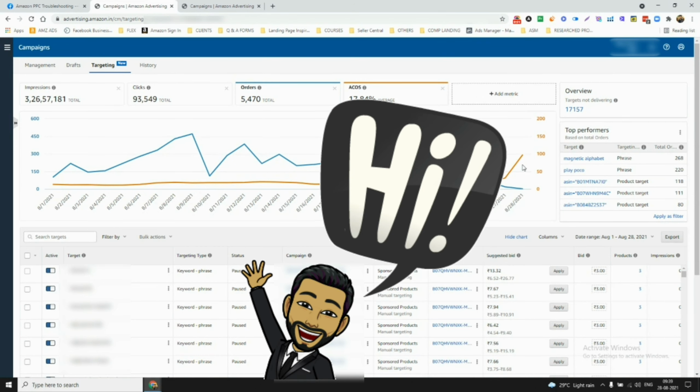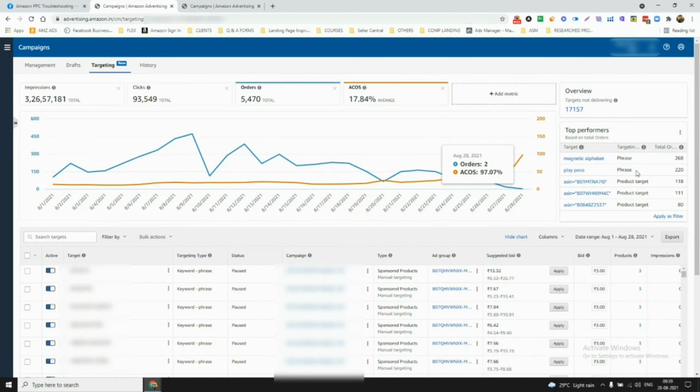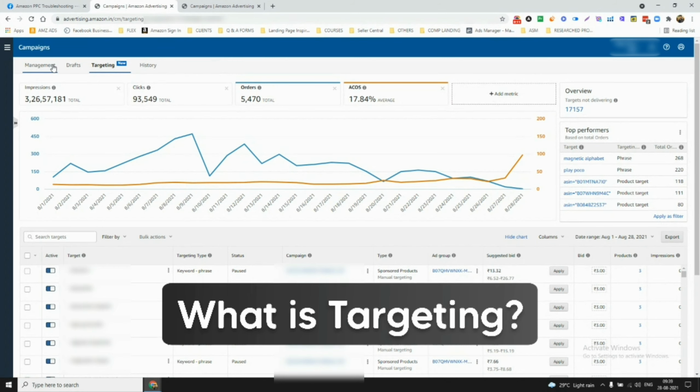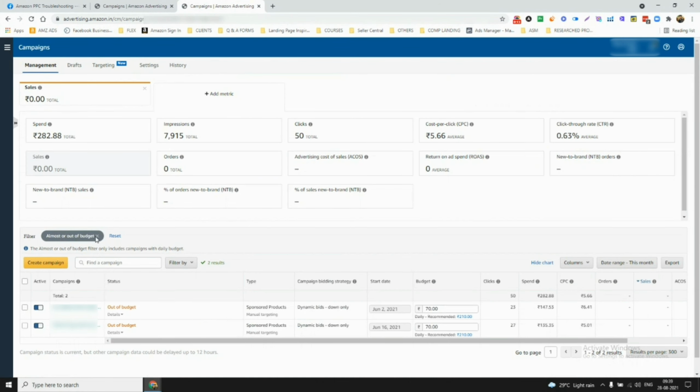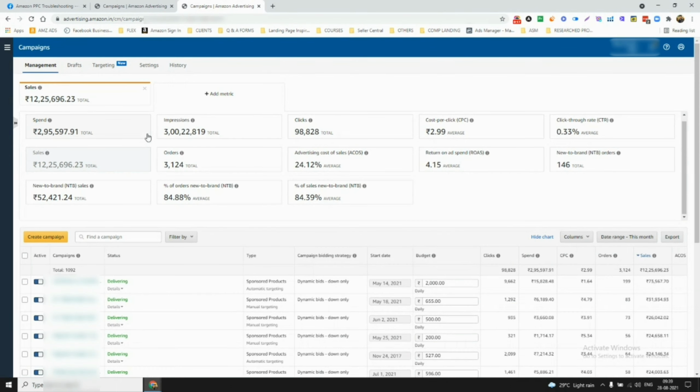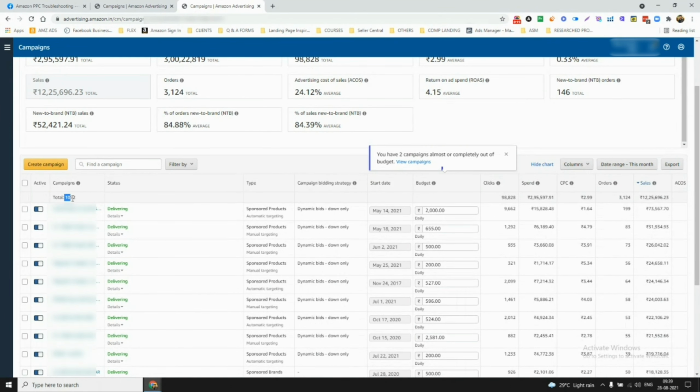Hey everyone, just want to share with you this amazing tool that Amazon has rolled out. It's called targeting. Okay, so now what is targeting? If you can see, there may be hundreds of campaigns, right? For example, for this client, we are having 1092 campaigns.